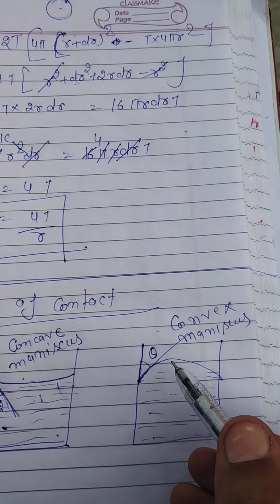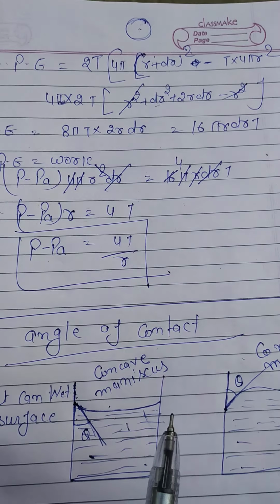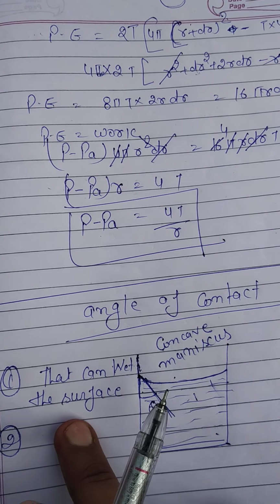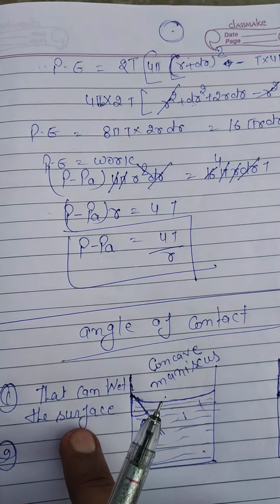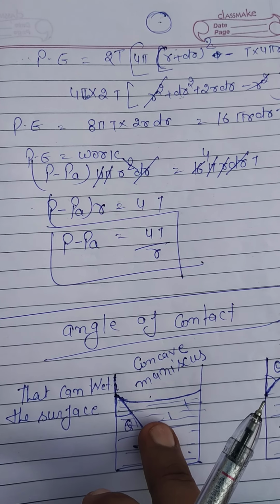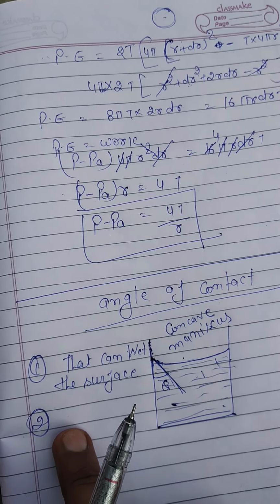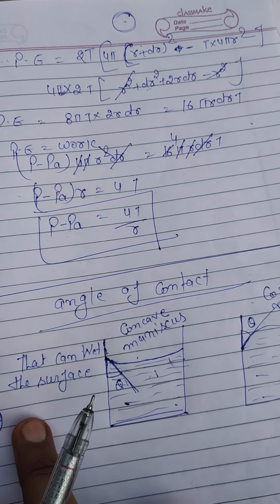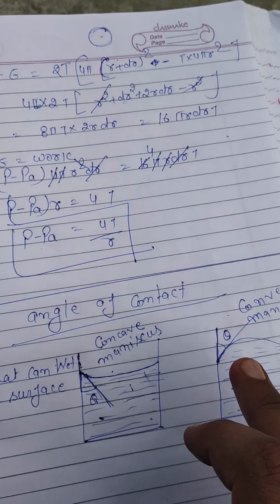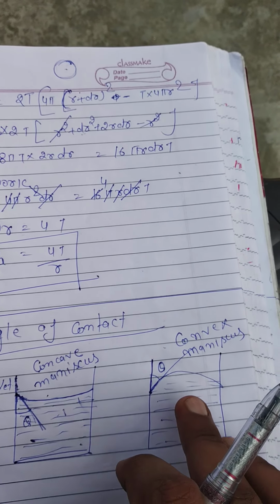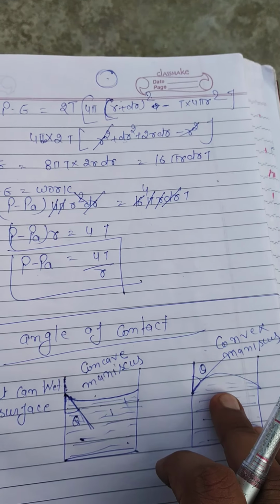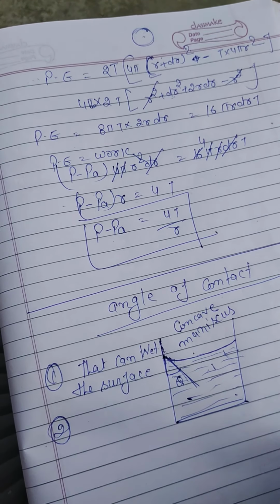Okay, and I have told you that there are two types of liquid we have. The first type of liquid can wet the container, or can wet the surface that is in contact with this liquid, and another type of liquid will not wet the surface that is in contact with this liquid. Okay, and there is a condition for that.